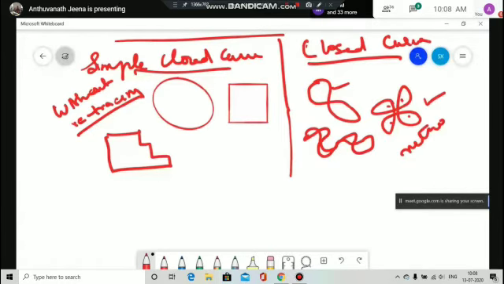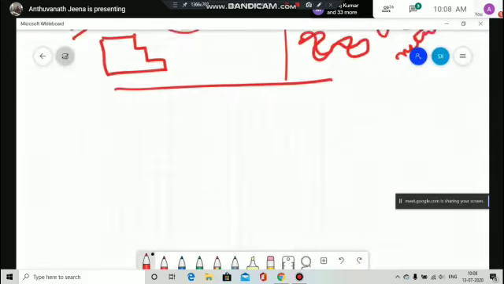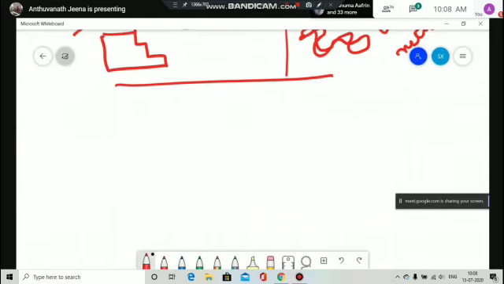You all know polygon, right? Tell me the definition of polygon. A simple closed curve made up of line segments. Very good. Who said that? Manoj. Very good, Manoj. A simple closed curve with line segments is called a polygon.